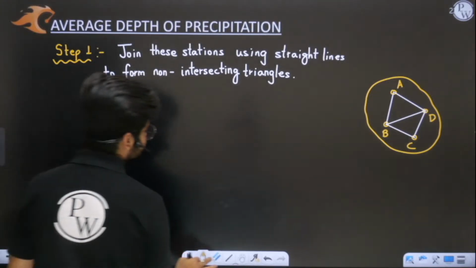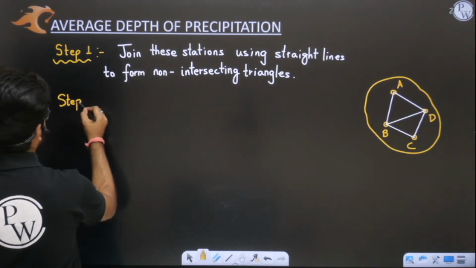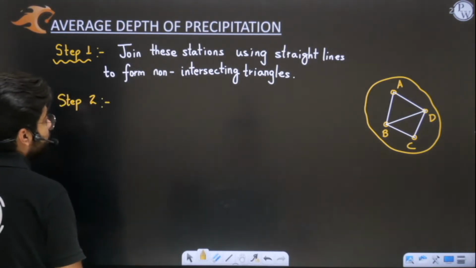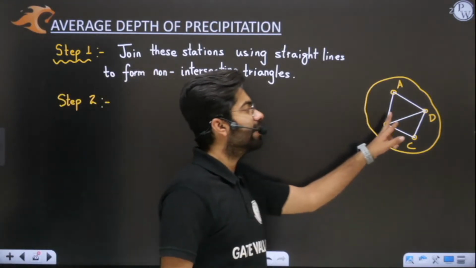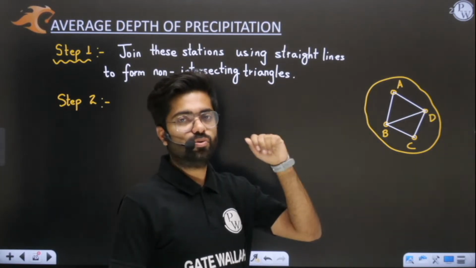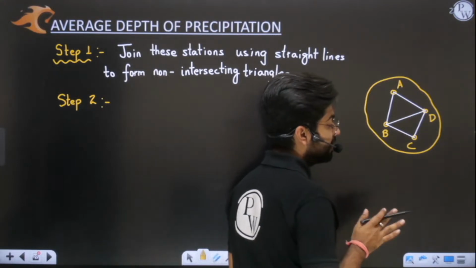Now we'll move on to the second step. In the second step, what do we have to do? We have to draw the perpendicular bisector on each side. See, can you tell me how many triangles are here? In this diagram, I can clearly see 2 triangles. And can you tell me how many sides, how many edges are there?